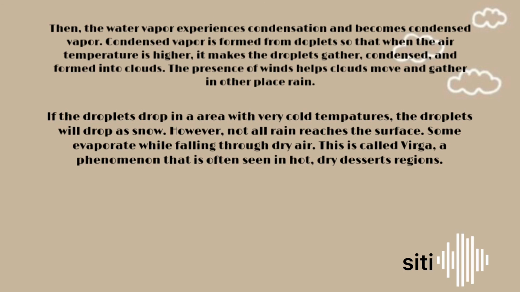However, not all rain reaches the surface. Some evaporates while falling through dry air. This is called virga, a phenomenon that is often seen in hot, dry desert regions.